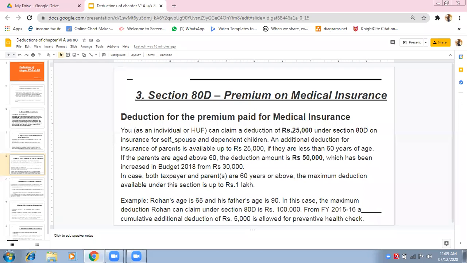If you are paying premium for self, spouse and dependent children, the maximum deduction will be 25,000 rupees.